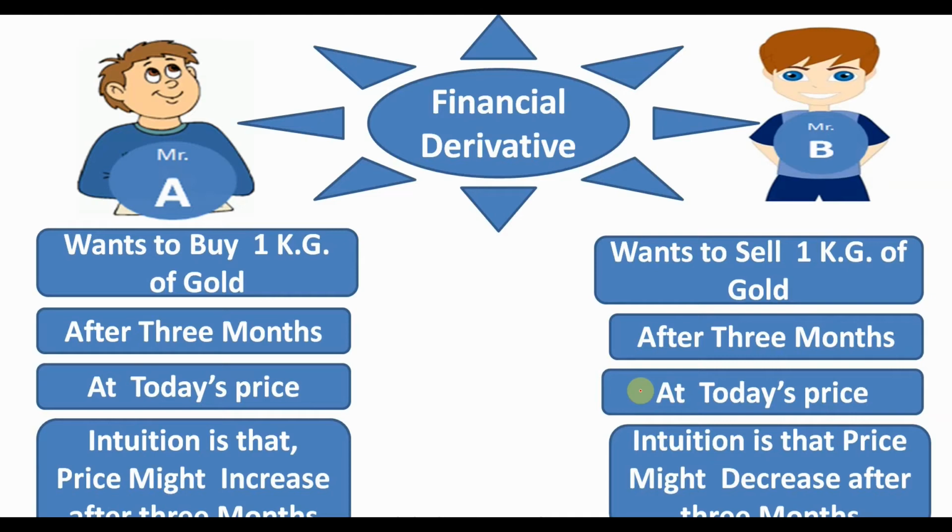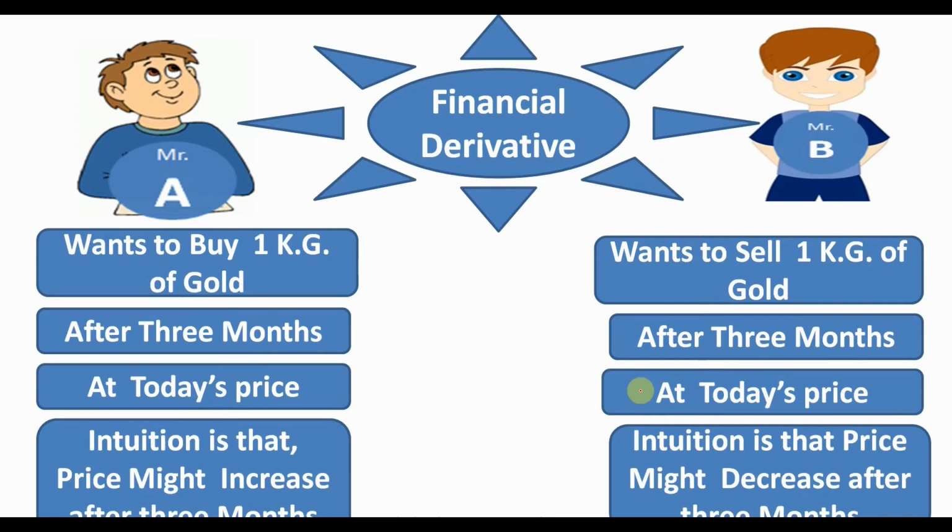At the same time, Mr. B gets the opportunity to sell the 1 kg of gold after 3 months, with the price fixed today. This is the basic idea of financial derivatives. A financial derivative is a financial contract or instrument which gives you the opportunity to buy or sell something in future at a price agreed today.